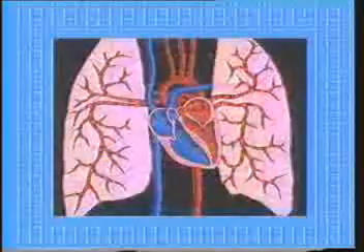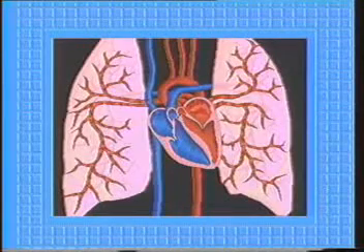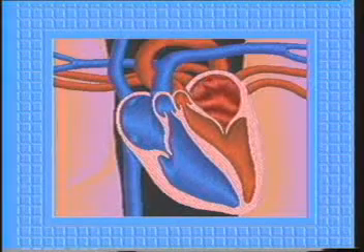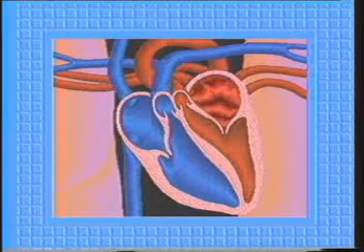In the lungs, the capillaries are close to many tiny balloon-like air sacs. Carbon dioxide flows into these air sacs through the capillary walls, and oxygen flows from the air sacs into the capillaries. This oxygen gives the blood a bright red color. This bright red oxygen-rich blood moves from the lungs back to the heart through a series of veins and empties into the left atrium. This explains how blood gets from the right side of the heart to the left.